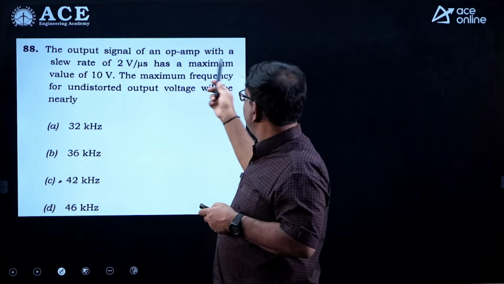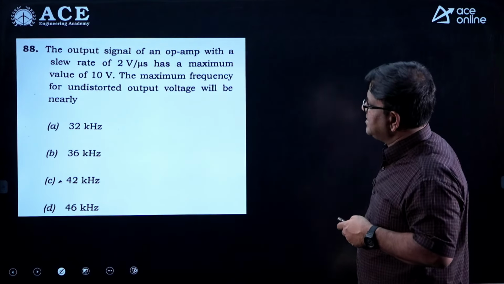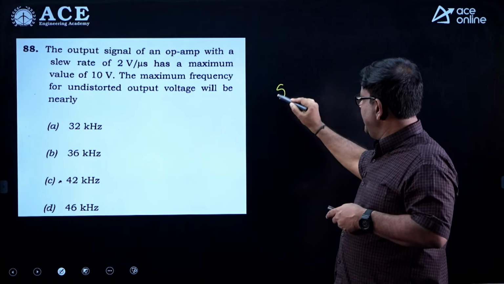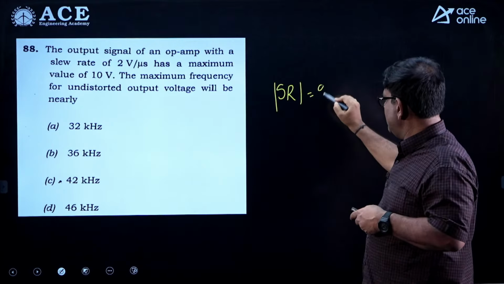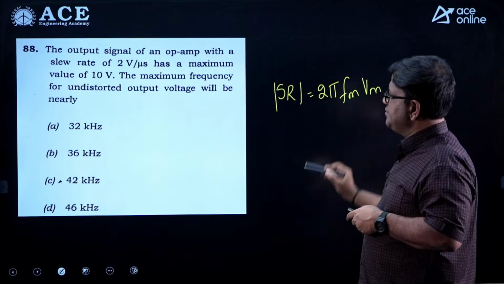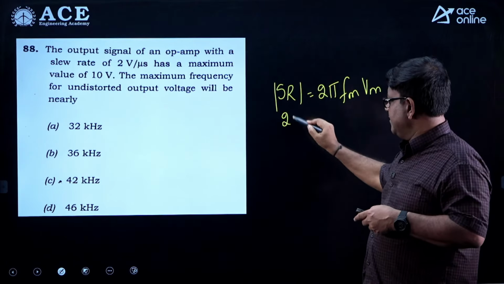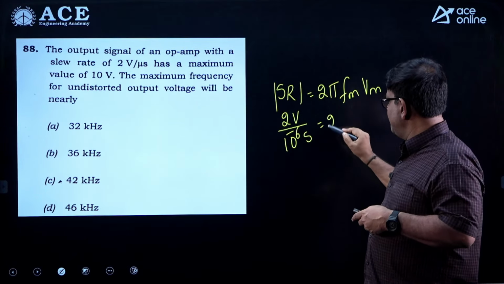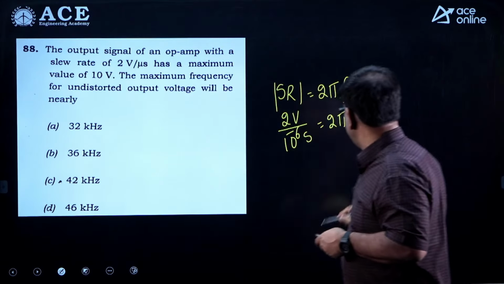The output signal of an amplifier with a slew rate of 2 volts per microsecond has a maximum value of 10. So what is the slew rate? Slew rate is given as omega Vm or 2 pi Fm Vm. So again this is another simple substitution problem. Here he has given 2 volts per microsecond. Micro means 10 power minus 6, 2 pi Fm, the maximum frequency you want,